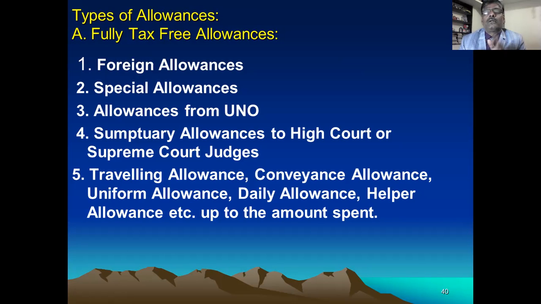For example, traveling allowance is given by the employer to the employee to travel in the first class train berth, and you traveled in the general compartment and saved a certain amount.